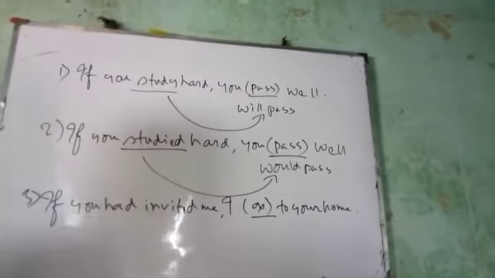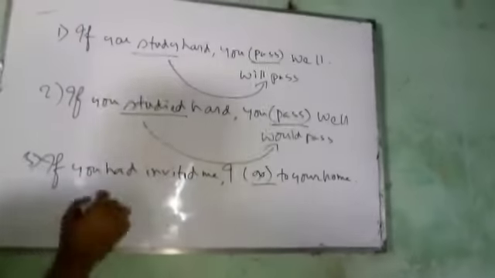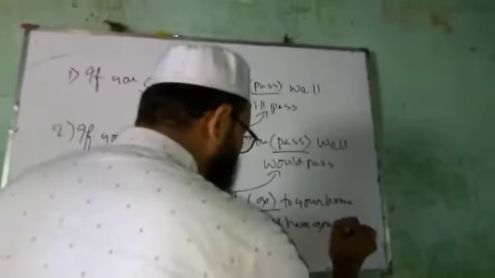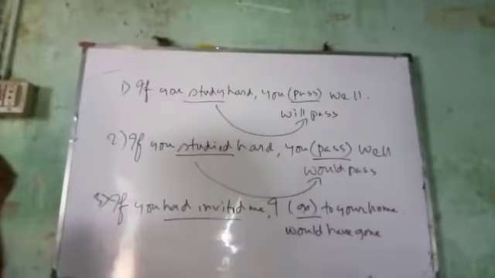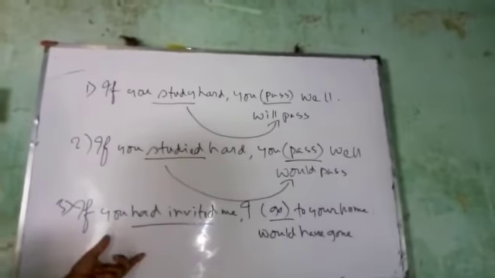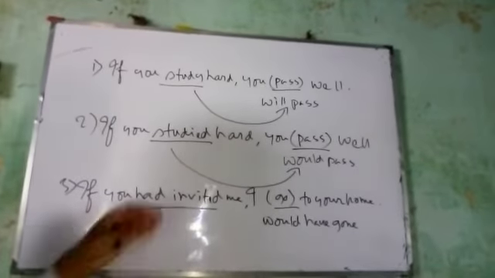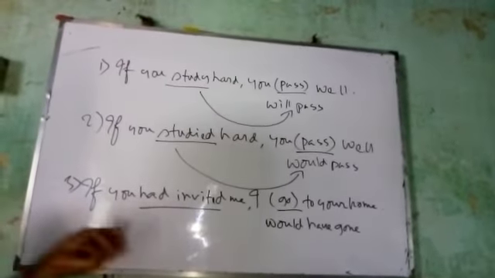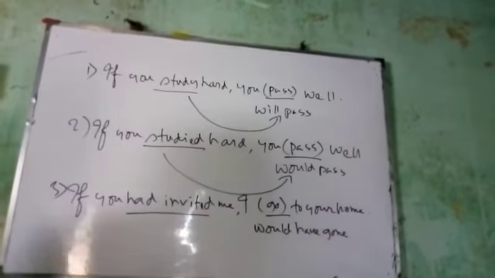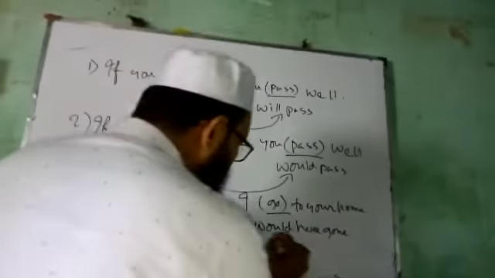In the first clause the verb is in past perfect, so in the next clause it will be would have, could have, or might have. It is called the third conditional. It has no probability of happening because it is in past perfect. It is used very little in nowadays sentences.